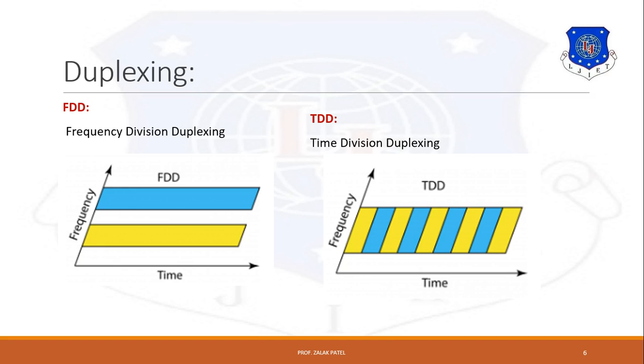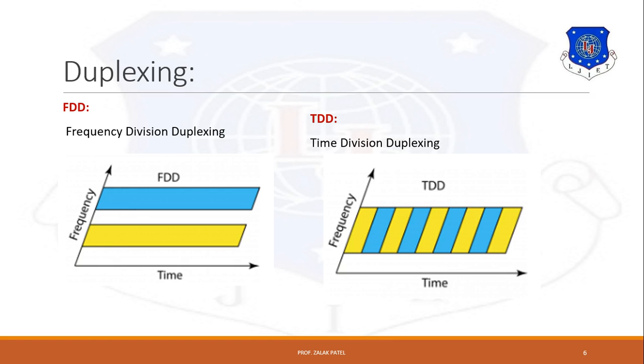So basically TDD is used for propagation delay type applications. Okay, and FDD can be used for a radio communication system that allocates an individual radio frequency for each user. Okay, so this is a duplexing system.